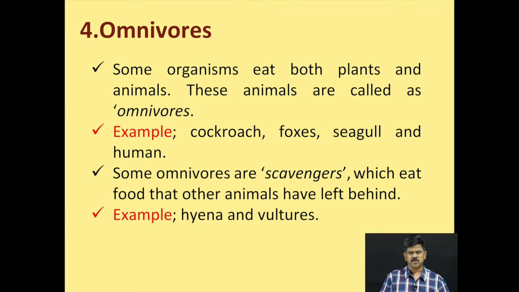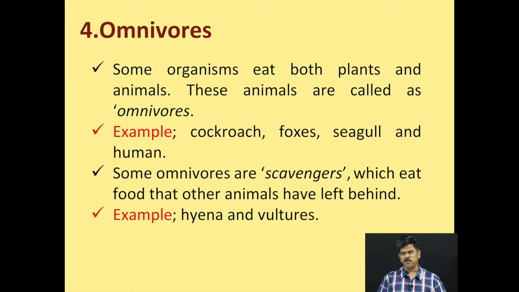And lastly, omnivores. So we are seeing the consumer classification here. We saw primary consumer, secondary consumer and tertiary consumer. Now we are seeing the omnivores. Some organisms eat both plants as well as animals. So they are called omnivores. An animal which eats only other animals is called a carnivore, but here the animals eat both plants as well as animals. By seeing the examples, you may come to know this definition easily. Examples: cockroach, fox, seagull, as well as human being.